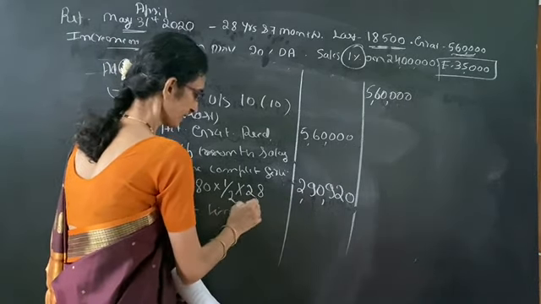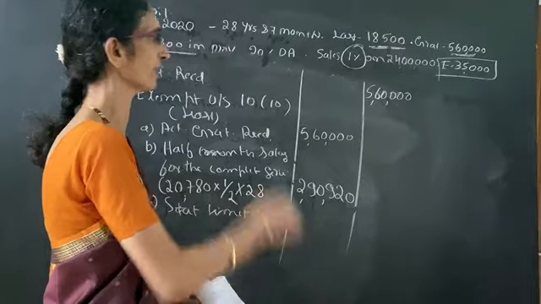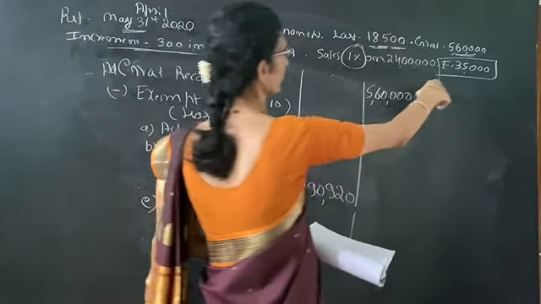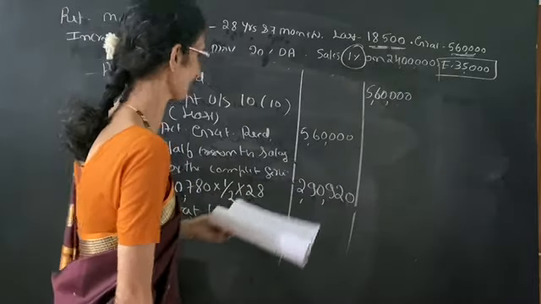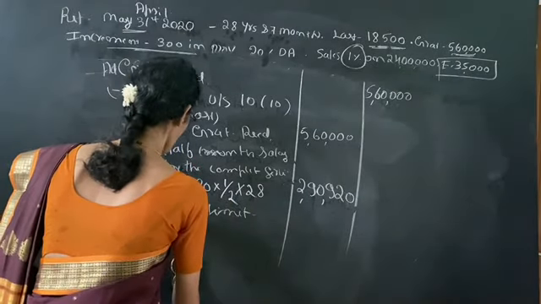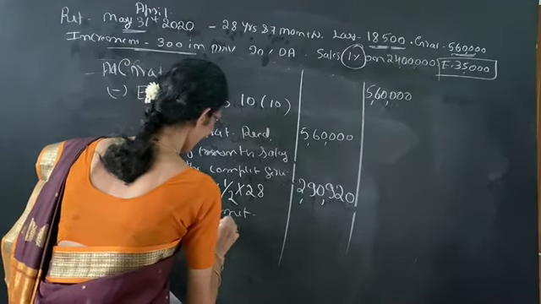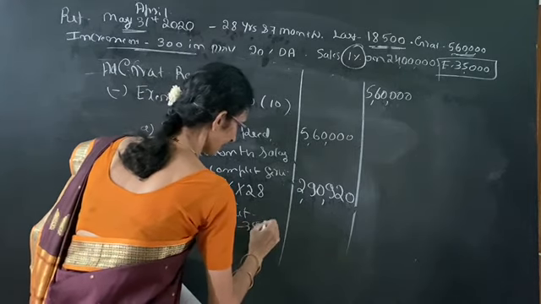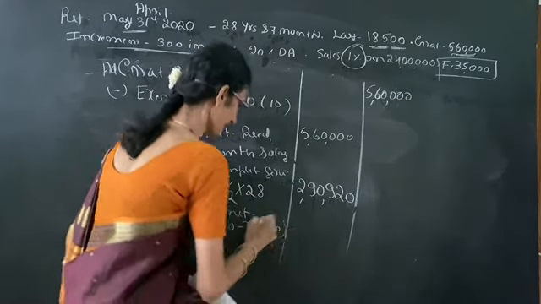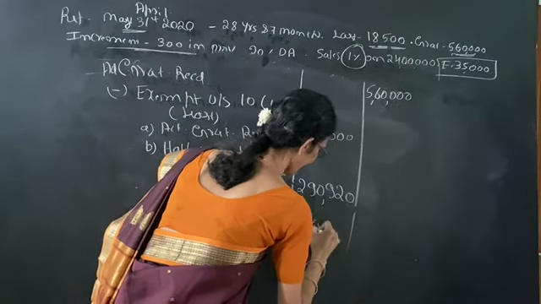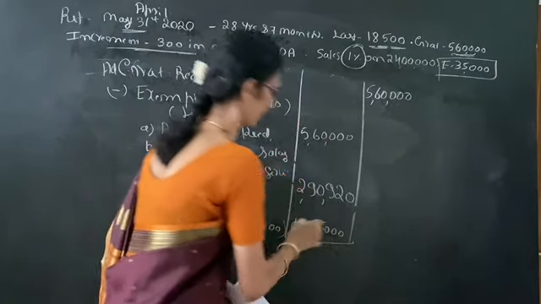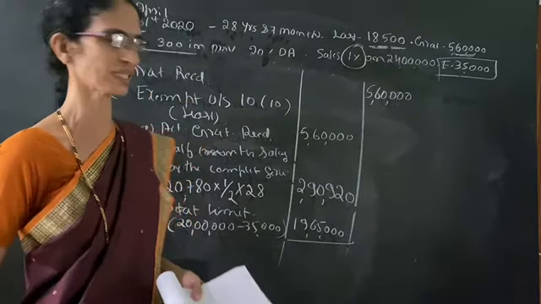Then C is statutory limit. Once again, statutory limit is 20 lakh. But we have to deduct the amount earlier received, that is 35,000. So within bracket we have to write 20 lakh minus 35,000. It will be 19,65,000.